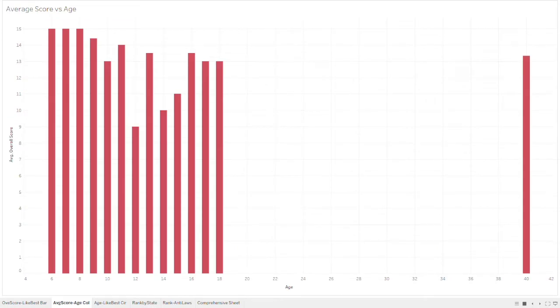The next graph I created measured the average score given by each age. For simplicity, I analyzed the same number of respondents for each age. Also, since a very small number of parents also responded to the survey, I grouped them together with a general age of 40. This graph allows you to look for trends and patterns in the data. It shows that 12 and 14-year-olds gave the Boys and Girls Club the lowest average score.